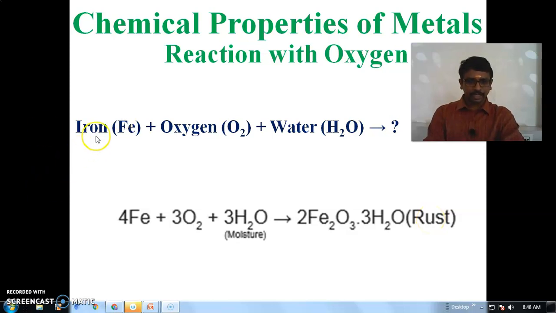So when iron is treated with moist air, rusting will occur. That rust is hydrated ferric oxide. To balance the equation, we put 4 in front of iron, 3 in front of oxygen, and 3 in front of the water molecule. So it forms 2 molecules of ferric oxide with 3 molecules of water, which is hydrated ferric oxide.